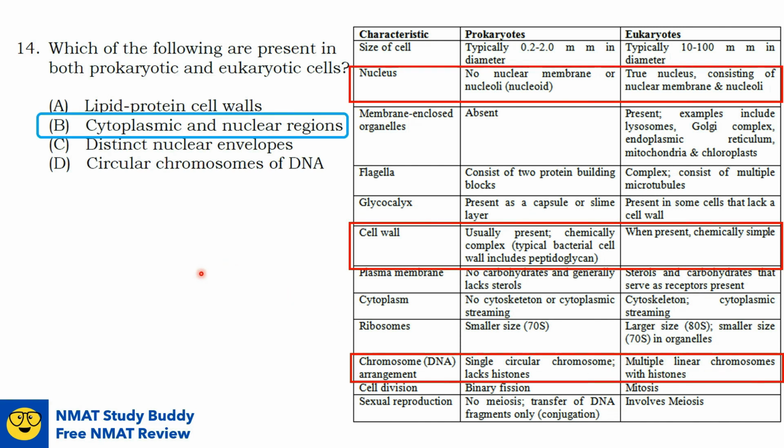So the answer here is option B, cytoplasmic and nuclear regions, because cytoplasm is present in both prokaryotes and eukaryotes, and they both have nuclear regions. In prokaryotes, it is called the nucleoid.